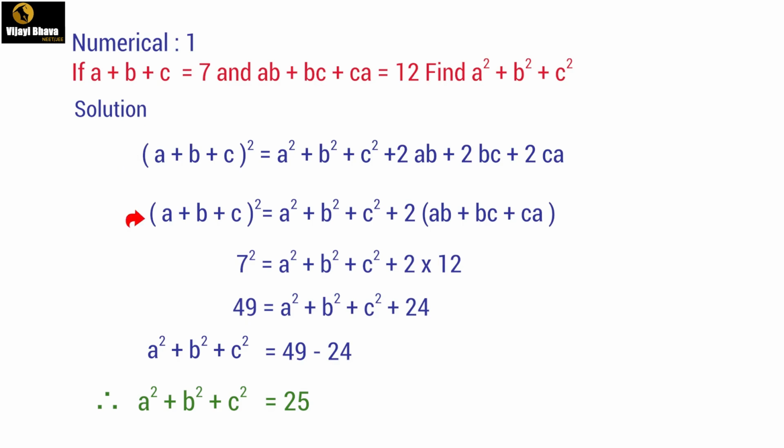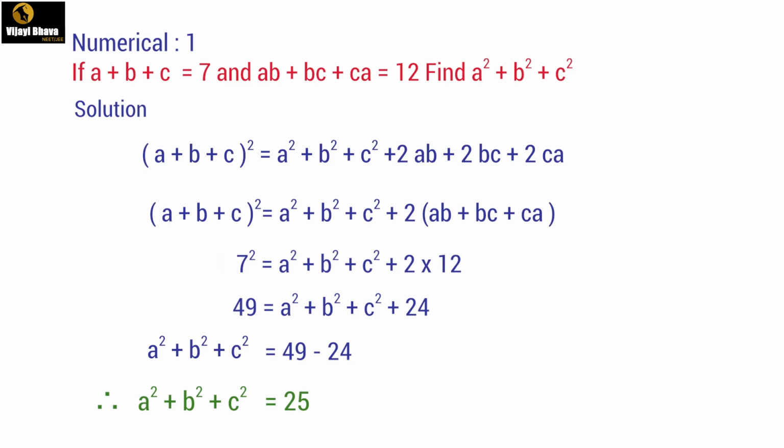This can be simplified and written like this: a square plus b square plus c square. If we observe, 2 is common here, so take 2 common and write it as 2 into (ab plus bc plus ca). Moving further, since a plus b plus c is equal to 7, here (a plus b plus c) whole square can be written as 7 square, followed by a square plus b square plus c square plus, from the problem, ab plus bc plus ca is equal to 12.